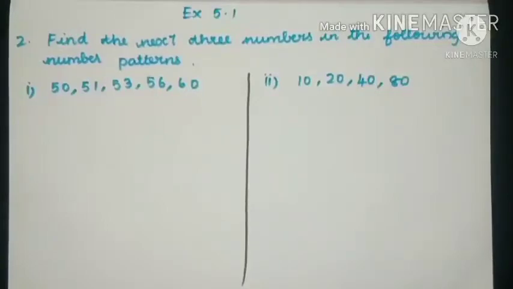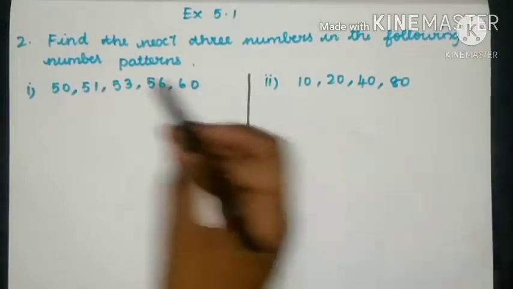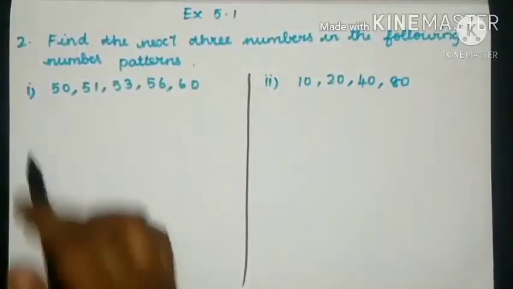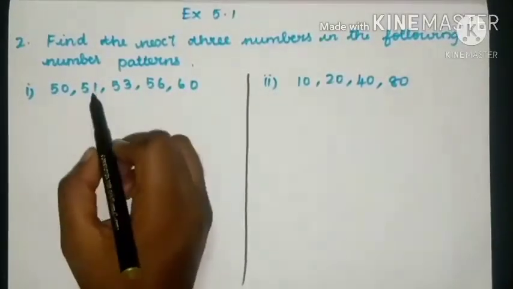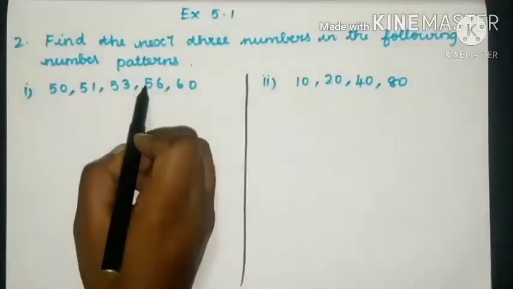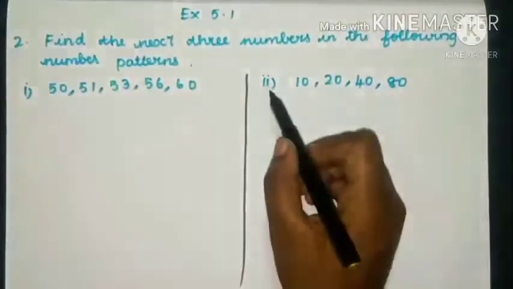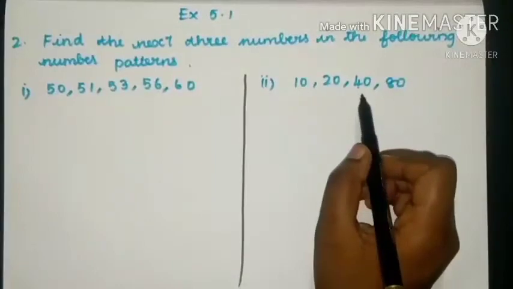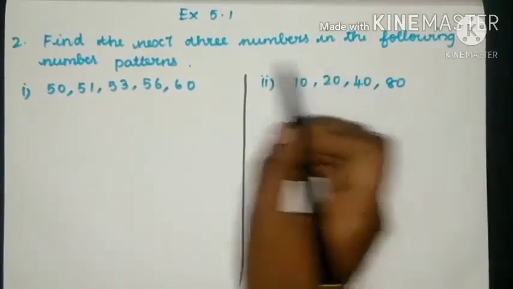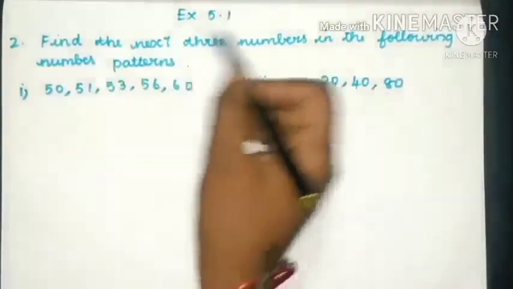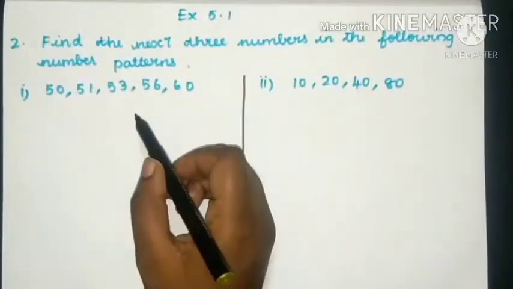Exercise 5.1. Second sum. Find the next 3 numbers in the following number patterns. Here the first question is 50, 51, 53, 56, 60. And the second question is 10, 20, 40, 80. We have to find the next 3 numbers in the following pattern.